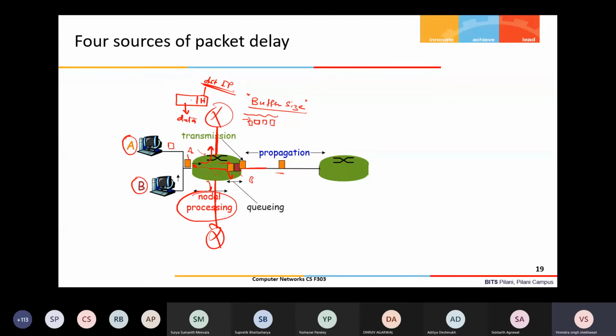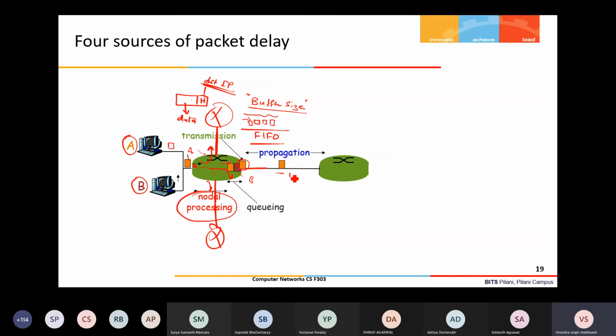So buffer size tells how many packets can be stored. The packet will wait for its turn, and let us assume the FIFO queue is maintained here. First in, first out: the packet which comes first will go first. When you take the first packet at the front of the queue, it will transmit. Now, how much time will it take for transmitting?